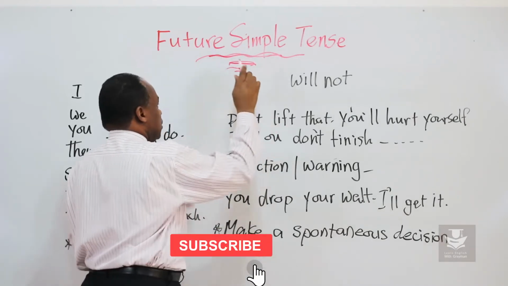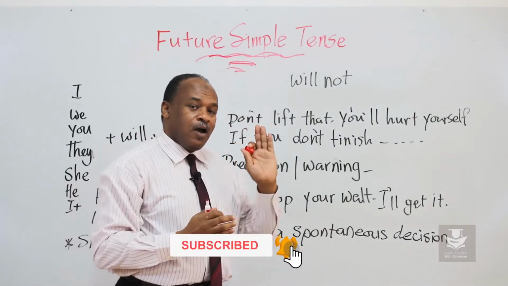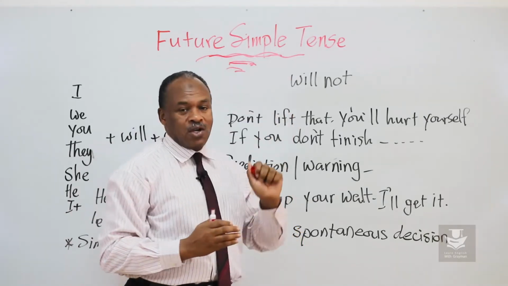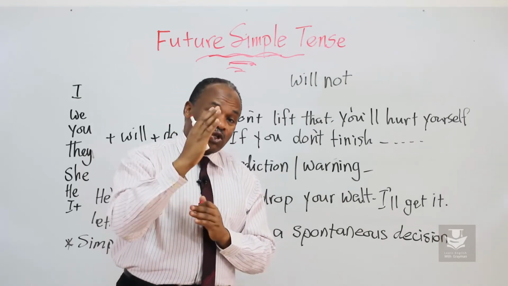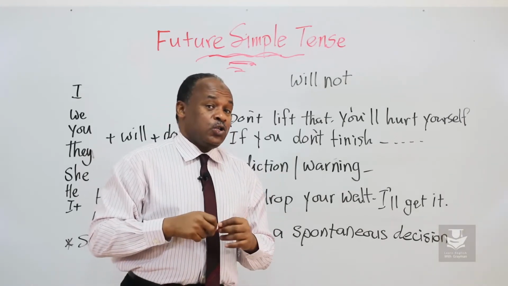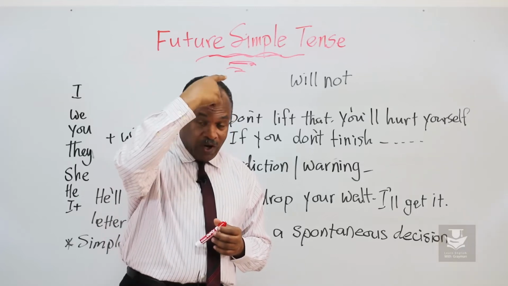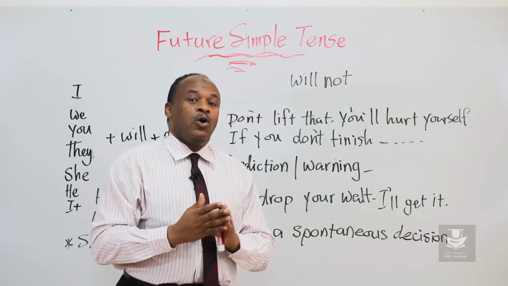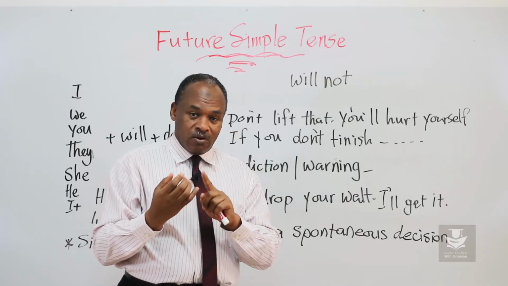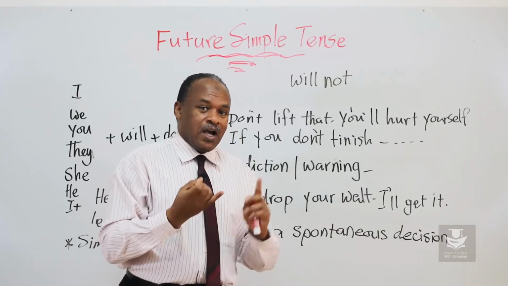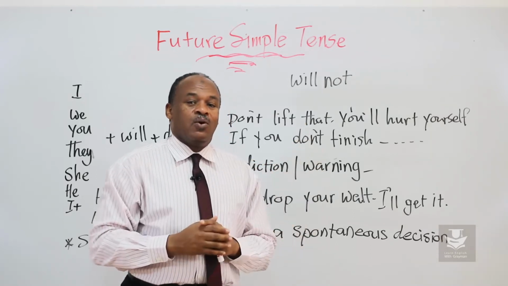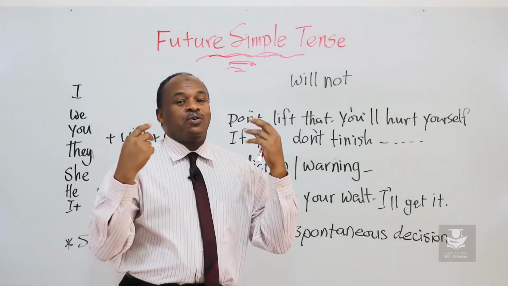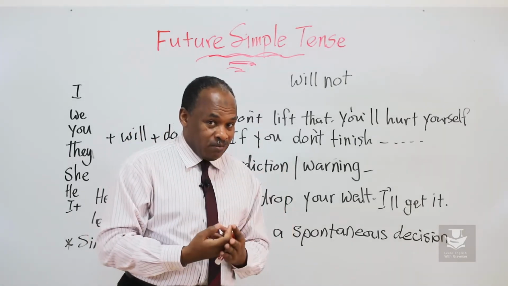Before I start teaching the future, I'm talking only about this one, future simple tense. But to talk about the future generally, you could use this one, will. I'm going to detail it in a few minutes. You could use something else called going to. That will be in a separate video. We could use the present continuous tense, or we could use the present simple.